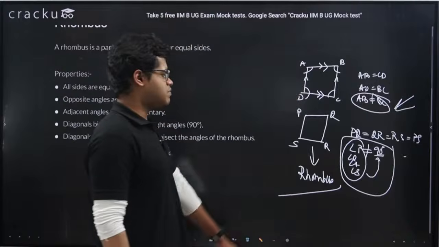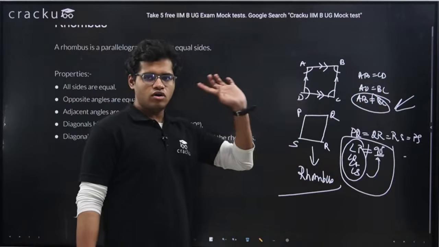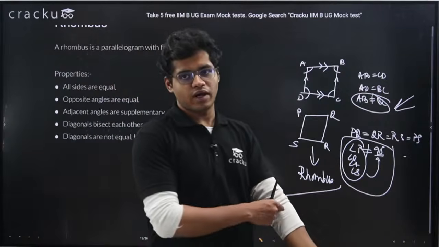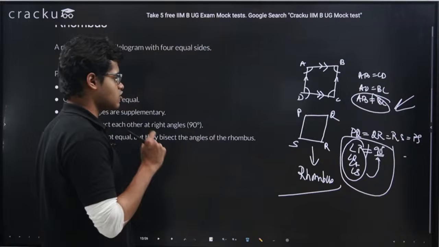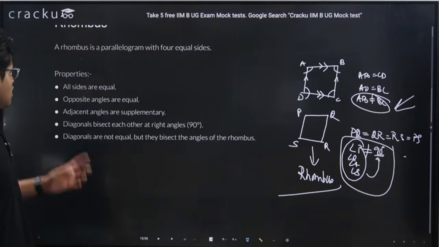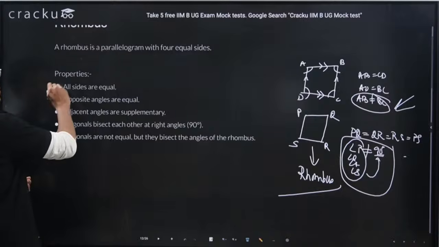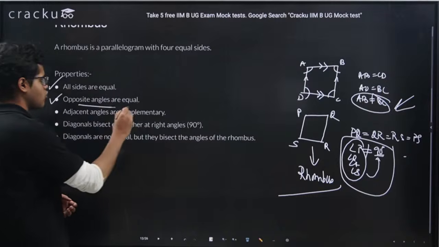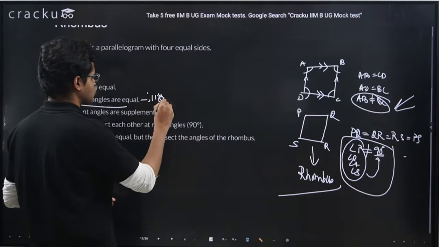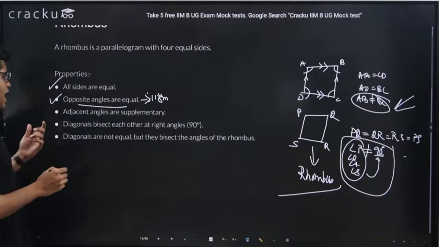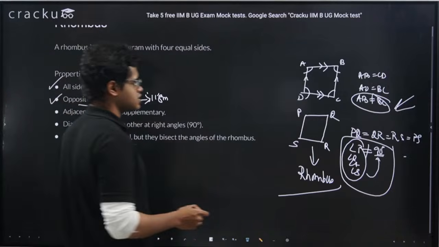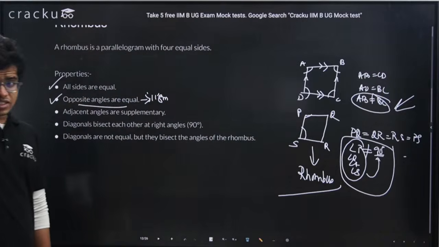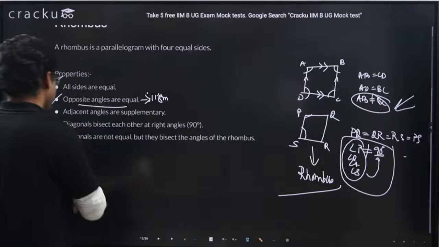See guys, if the angles become equal to 90 degrees and all four sides are equal, then in that case we will get a square. So keep this in mind that the angles are not equal to 90 degrees. This is a rhombus. Let's read the properties of rhombus. All sides are equal. I have told opposite angles are equal. This is a property of parallelogram only, so definitely it has to be a property of rhombus. Adjacent angles are supplementary, right? Adjacent angles means this and this are supplementary. We again read that for adjacent angles, the sum has to be 180 degrees, right? This also we have read.